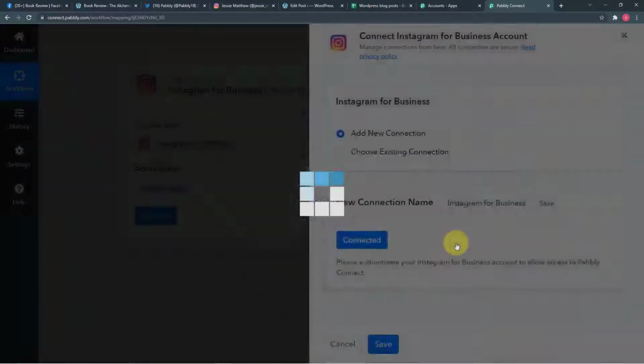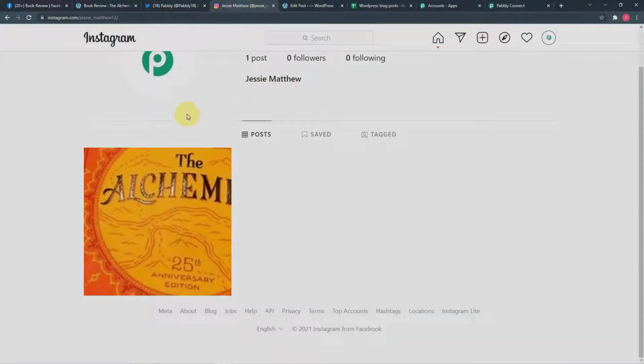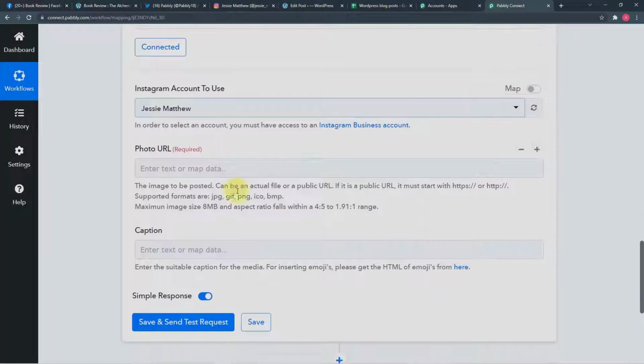Okay, so you can see the authorization is successful here. And now it is asking for the Instagram account to use. So the account is automatically selected. This one, JC Matthews, this is the account we are using here. So it is selected here automatically.